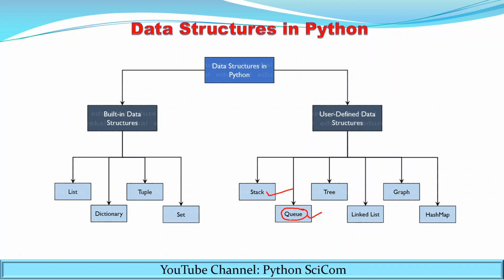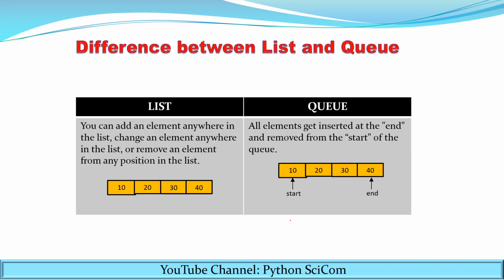Now it will be implemented by using the list. Now we are aware of the list and we will learn queue. Now queues will be implemented by using the lists. So you must know the difference between the list and the queues. Let's see. In list, you can add an element anywhere in the list, change an element anywhere in the list, or remove an element from any position in the list. You can see this is an example of a list.